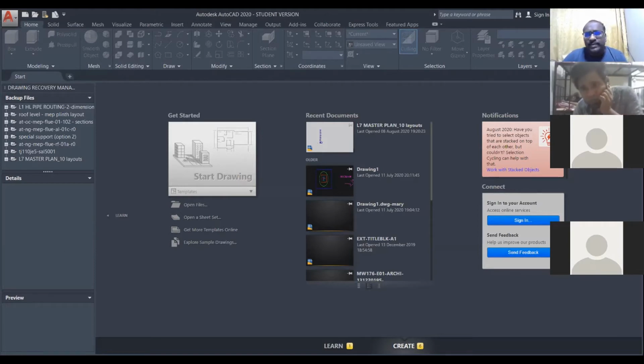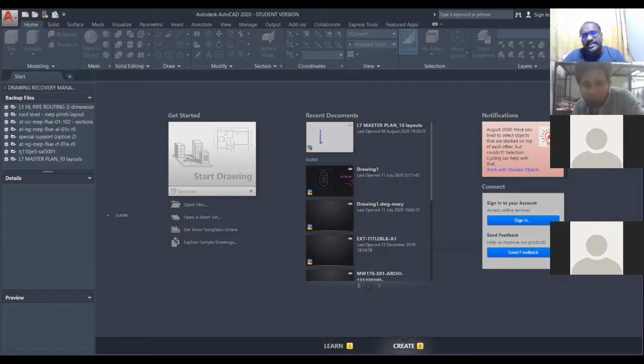So I hope everybody saw this interface for AutoCAD, right? So this is the AutoCAD application. If you minimize, this is my desktop. See here, you can see the A symbol. Are you able to see that? Yes, sir. Yeah, this is the symbol.